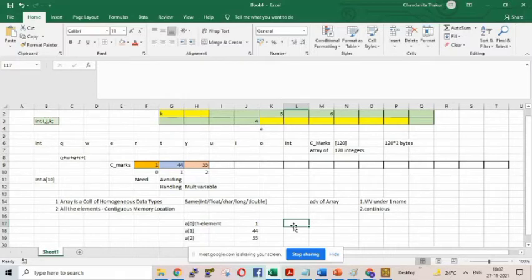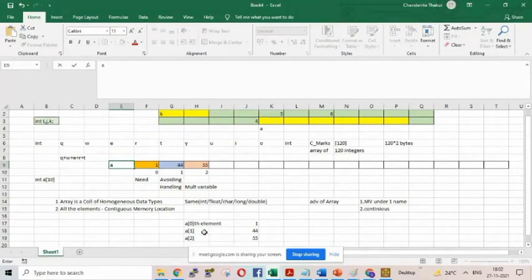Forget the bytes and all, how many bytes, neglect that now. You think that one room can accommodate one integer. So the first room will be indexed by 0. Indexed by 0 means what? If the array name is A, so A of 0 is 1. So the first element of the array is 1, the second element 44, the third element 55. Is it understandable? Yes, ma'am.